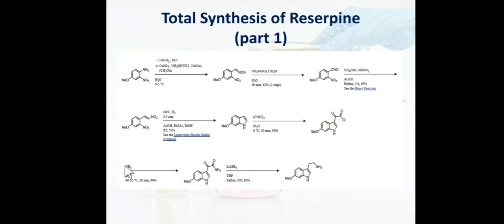Then treatment with ammonia will easily replace this chlorine and form the amide derivative. Reduction with a strong reducing agent like lithium aluminum hydride under reflux in THF will reduce all the keto and amide groups, and we finally get this CH2CH2NH2 indole derivative. Okay, so the first part is completed.